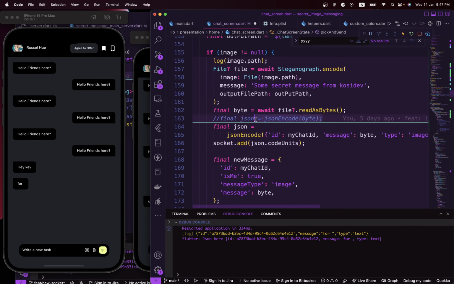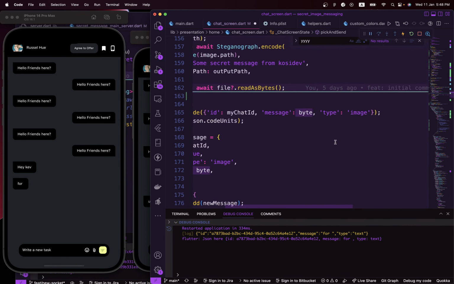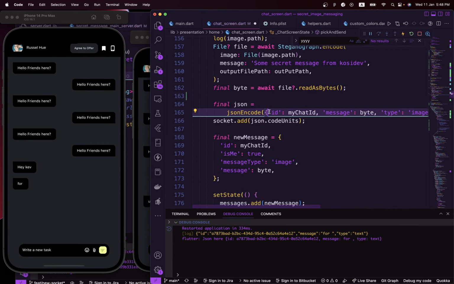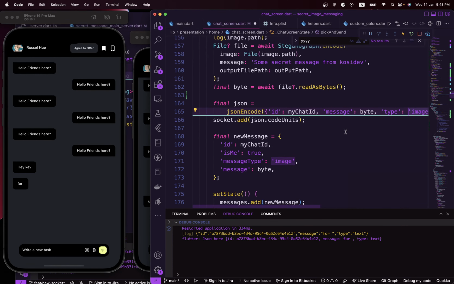The next thing we need right here is we are reading the image file as bytes. So we read the image data as bytes right in here, and then create a JSON with those bytes. I have the ID, which is me sending the message, and then the message will be a Uint8List of bytes, and the type is image right in here.